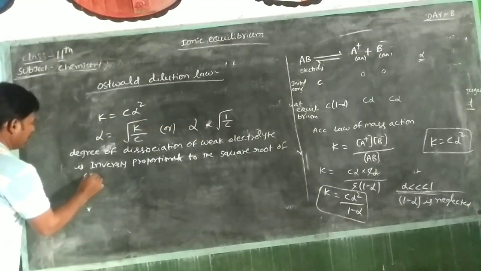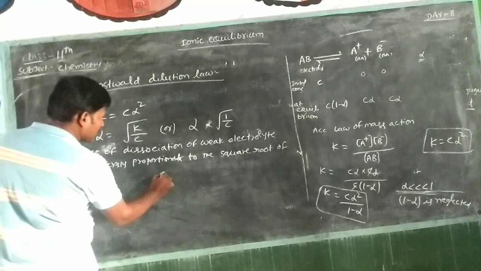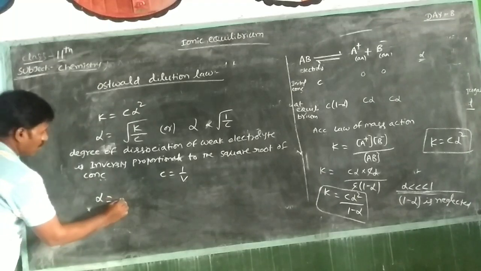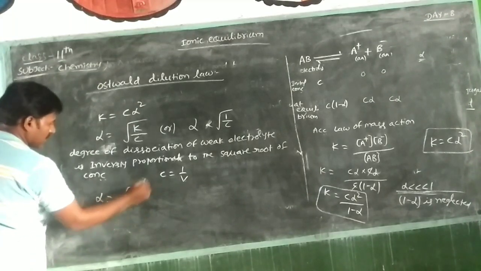Already C is equal to 1 by volume, so alpha is equal to root KV.